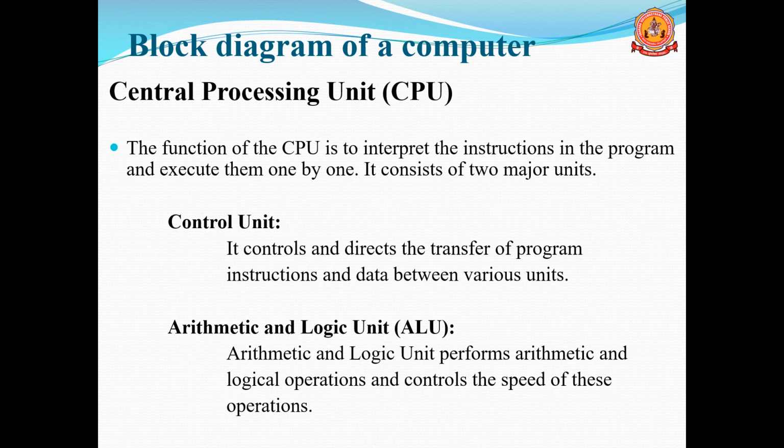These are the two parts of the central processing unit: the control unit controls the overall operations, and the ALU performs all arithmetic and logical operations inside the computer system.